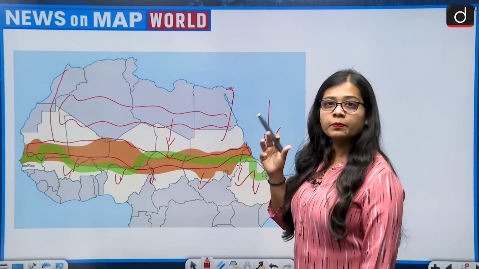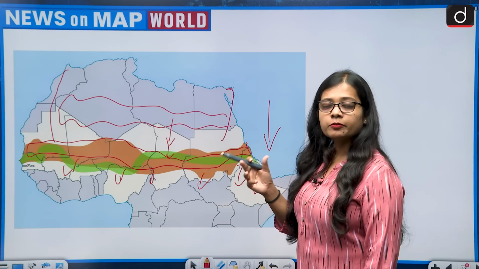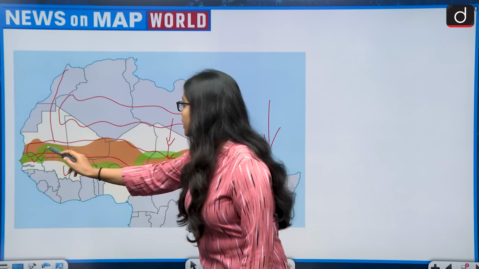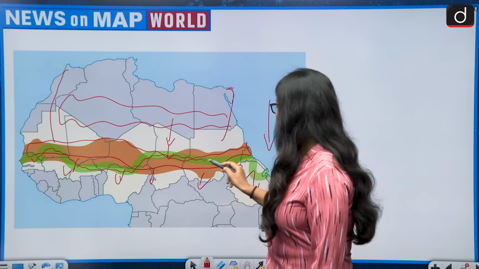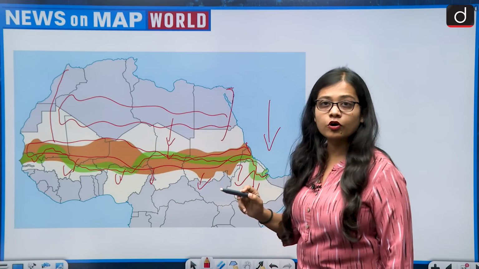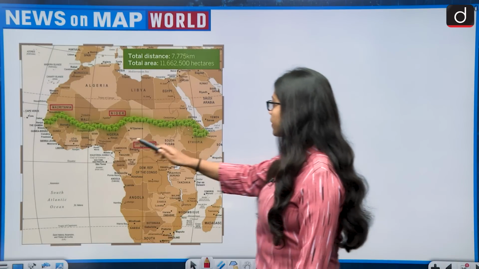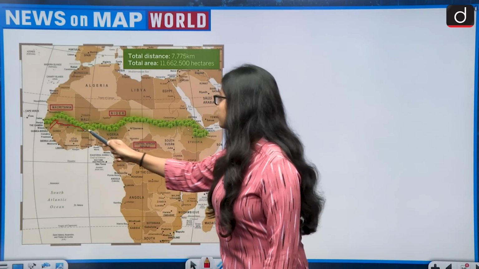So now this is becoming a point of concern for the African continent and all over the world. So a plan has come into place, which is the Great Green Wall. The green line which you are seeing is the Great Green Wall initiative.